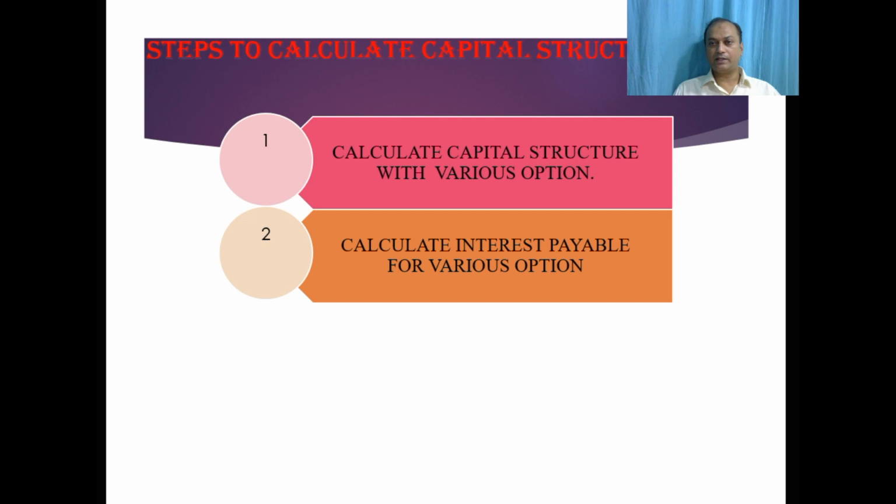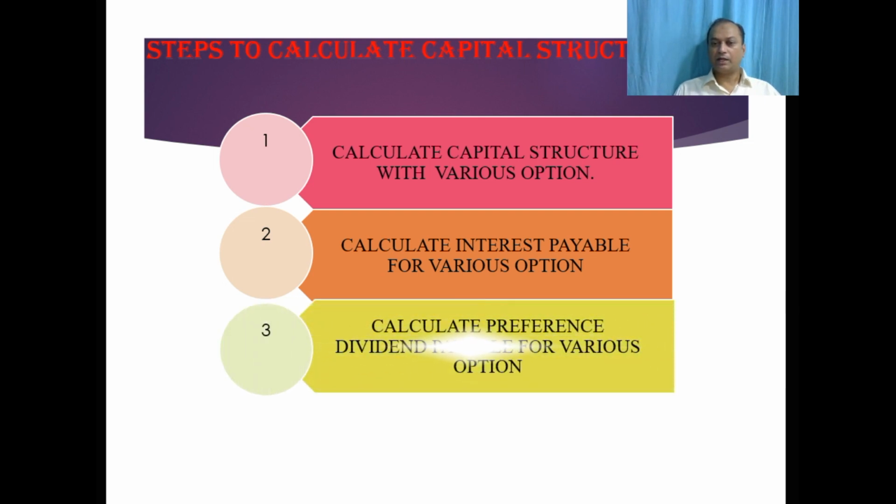Once we have calculated the capital structure with the various options, including either equity shares, or preference shares, or equity and preference both, or debentures and equity shares, point number 2, we will be calculating the amount of interest payable for various options. That is, if in plan 1 there is no debenture, the interest payable will be nil. In plan 2, the entire amount is taken from debenture, so some percentage of interest will be payable accordingly.